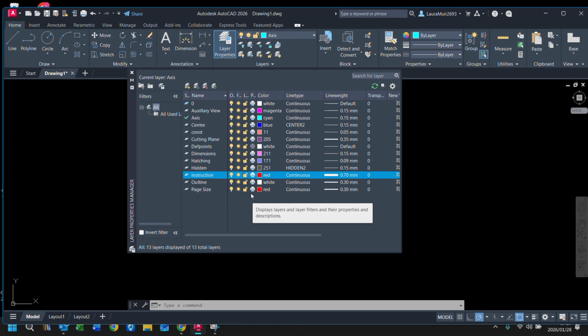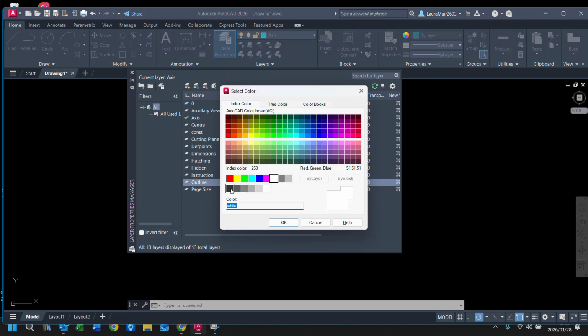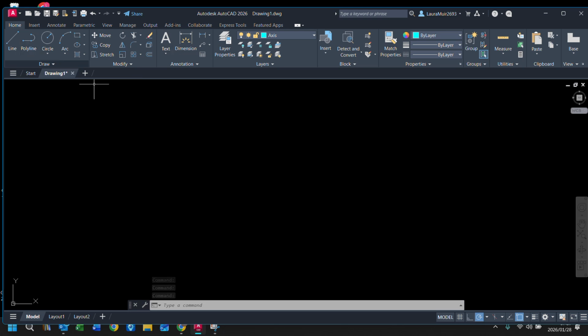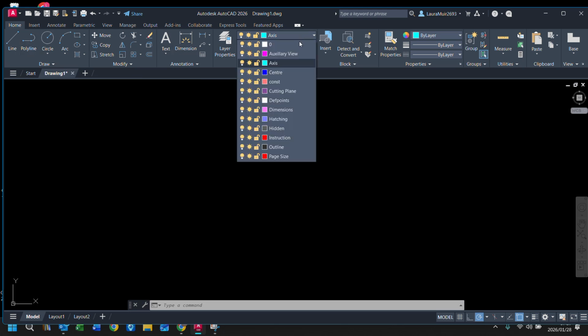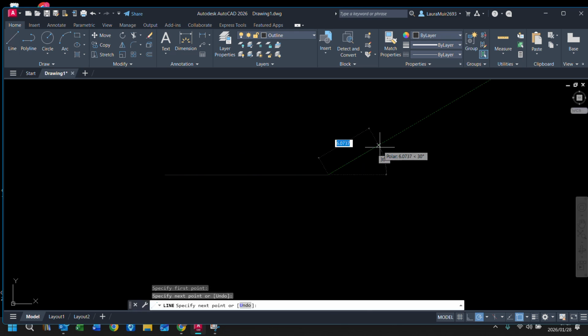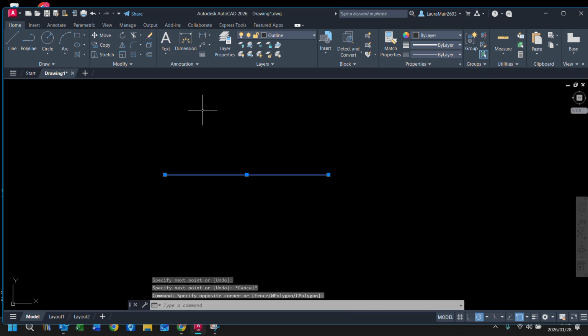Right, now I know that outline says white. If I say 250, which is black, I'm just going to show you something. Are we supposed to have a black background or a white background? It's white, hey?